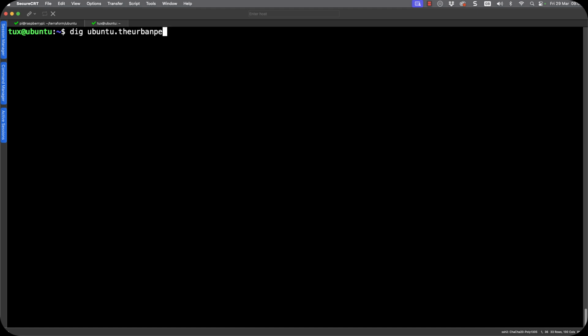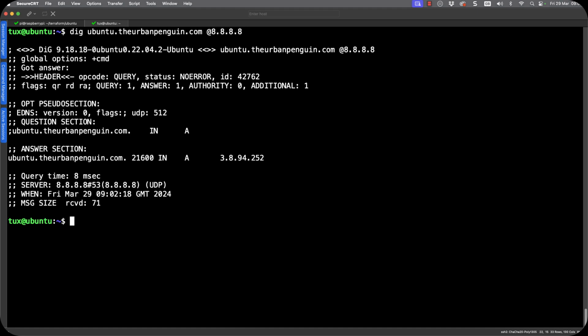This system is ubuntu.theurbanpenguin.com. And if we go through and take a look at it, let's say from one of the Google servers, we can go through and put in our @ and then 8.8.8.8. We know then we're getting it from an authoritative source, and we can see then the IP address that is representing this DNS name. So I've already set up the DNS server with the IP address of this host. So we're just about ready to go.